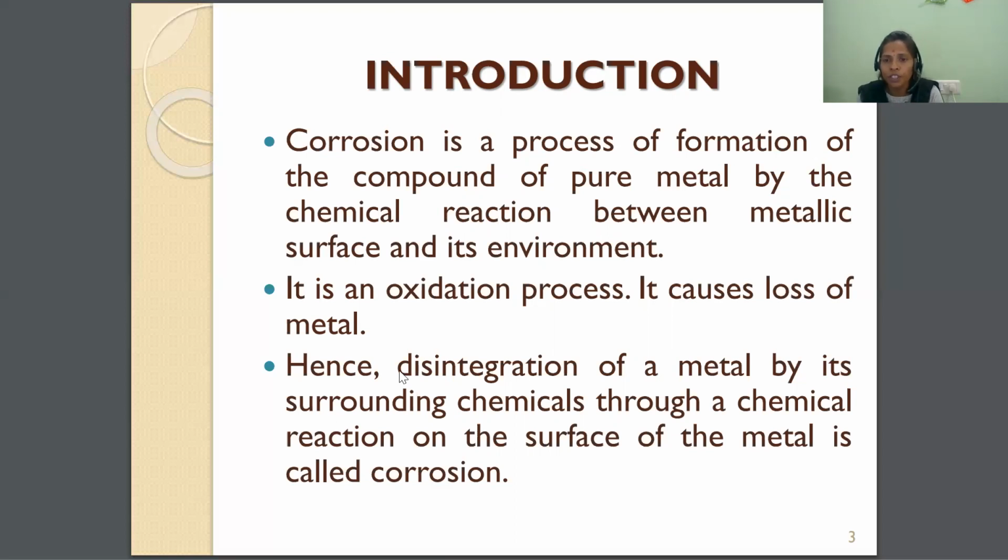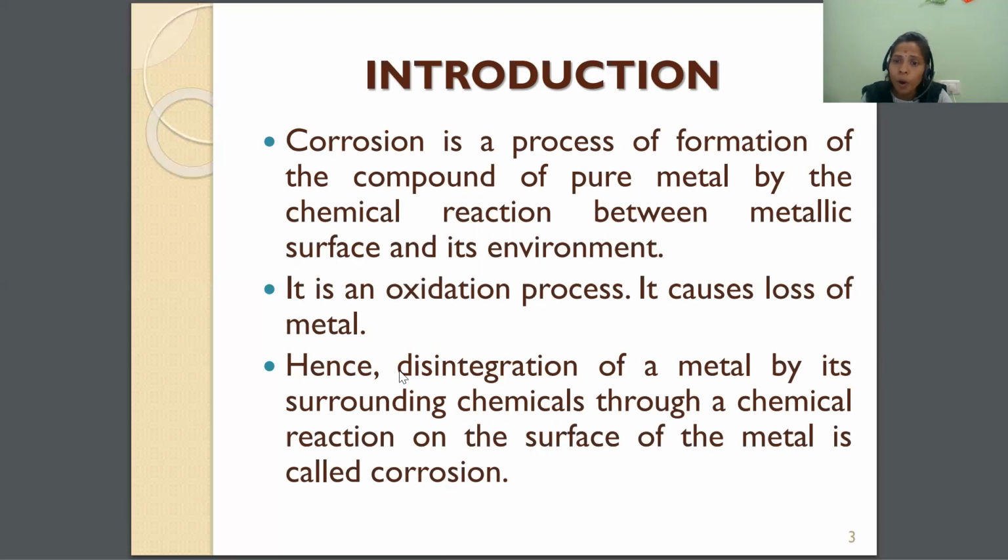The decomposition of metal reacting with the dust particles or unwanted impurities in the environment is an oxidation process. What is meant by the oxidation process? Oxidation is nothing but loss of electrons. That means when the metal is reacting with the environment, the dust particles or unwanted impurities in the environment, the metal starts losing electrons.